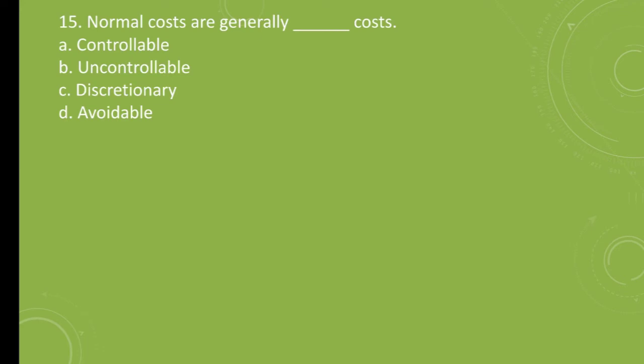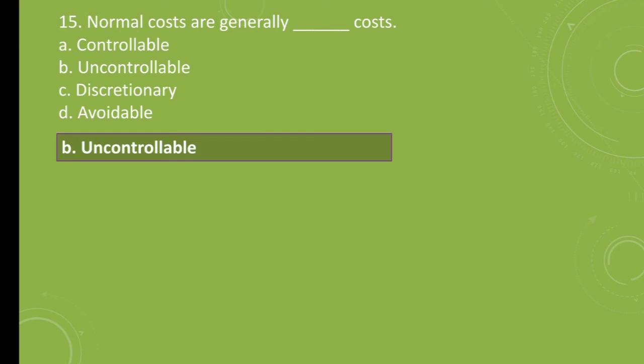Question number 15. Normal costs are generally dash costs. A. Controllable, B. Uncontrollable, C. Discriminatory, D. Avoidable. The correct answer is B. Uncontrollable cost. Normal costs are generally unavoidable costs.